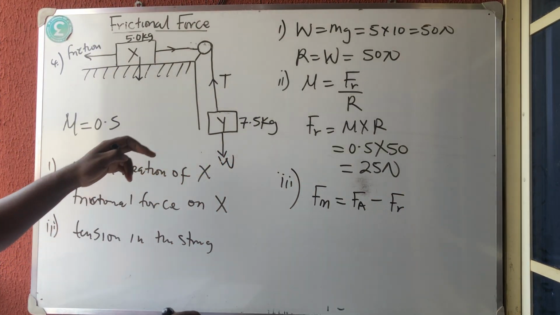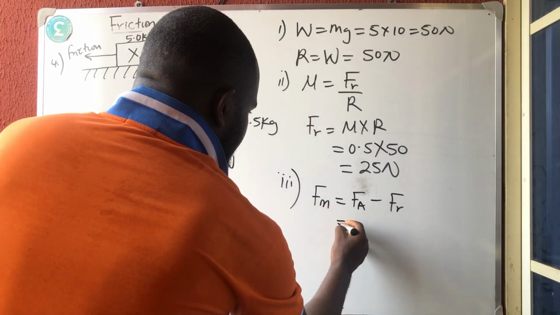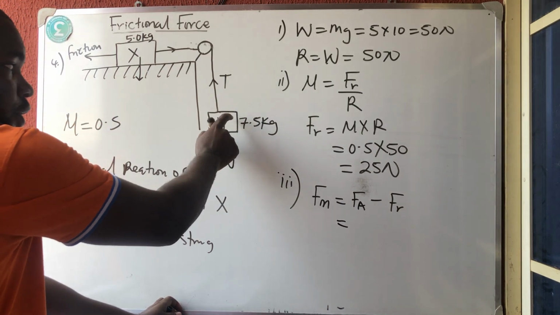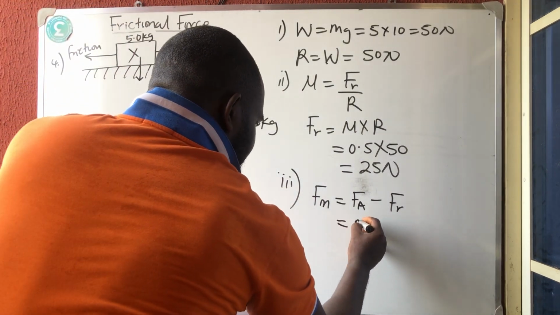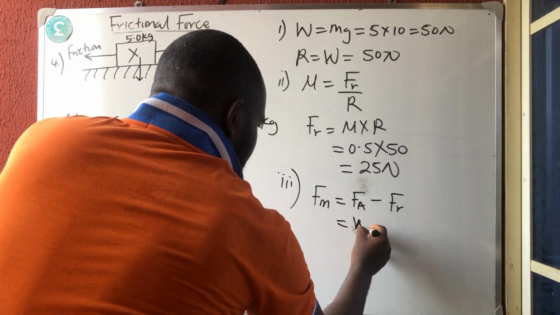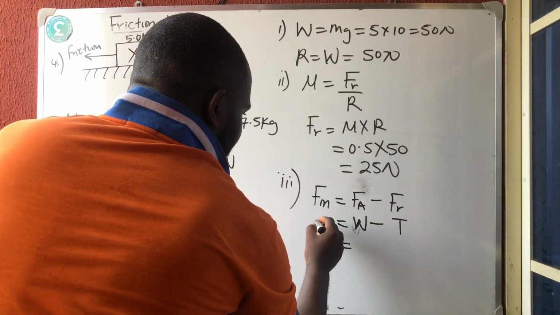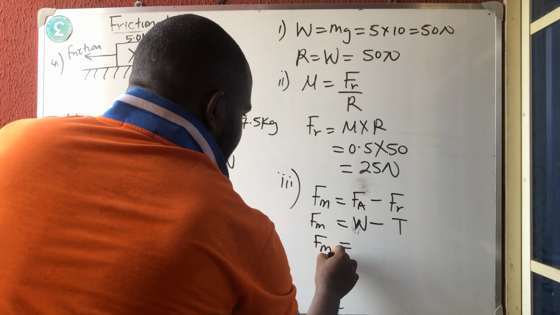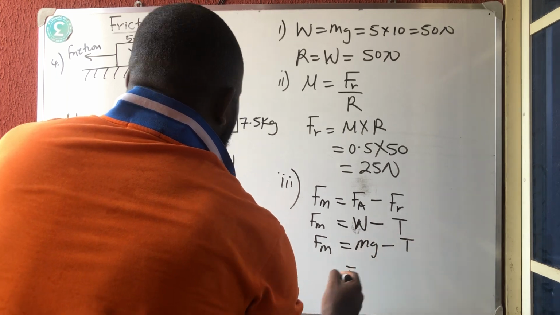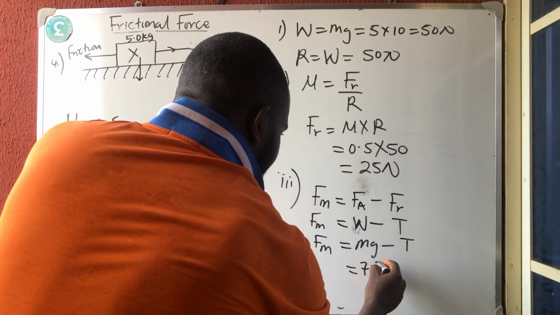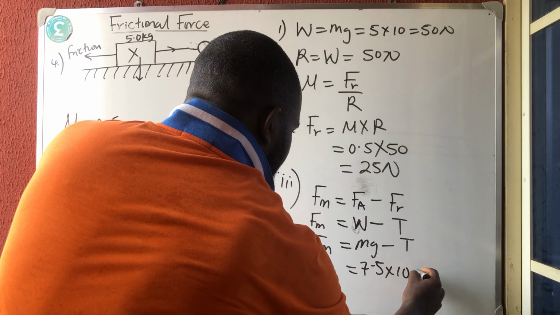The applied force here is the weight that is pulling it downward, which is mg, while the frictional force opposing it is the tension. So Fm is equal to mg minus the tension T. So mg is mass, 7.5, times 10, minus T.